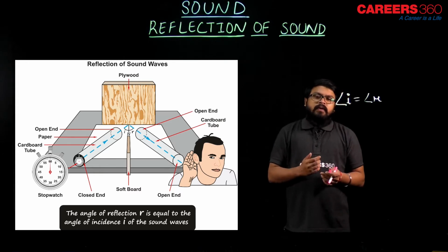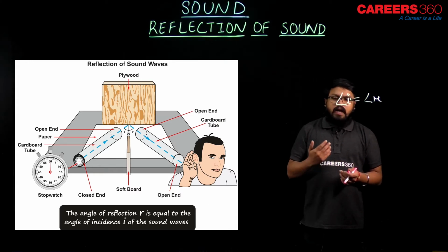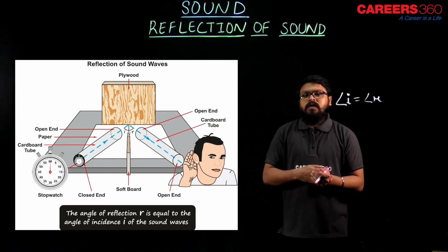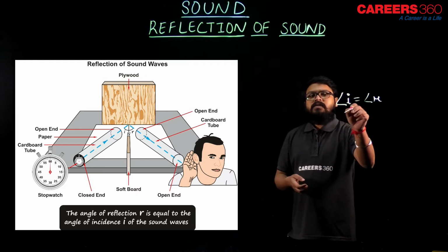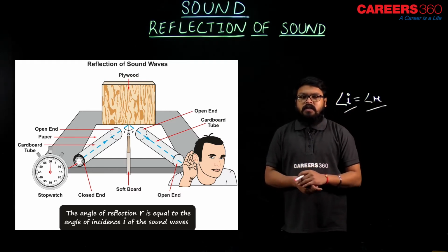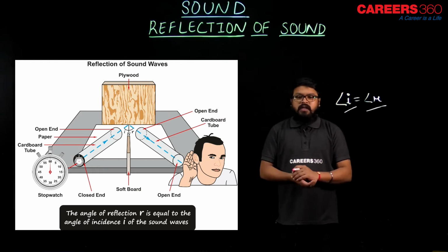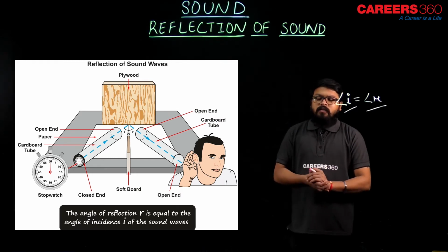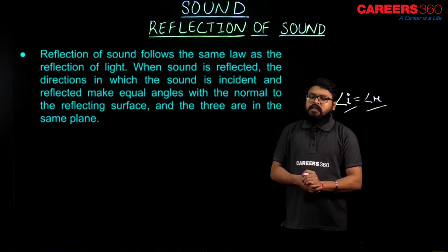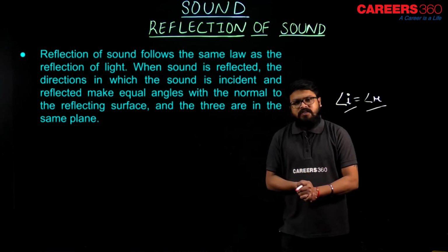So over here the reflected sound and the incident sound both make the same angle, that is, the angle of incidence equals the angle of reflection, same as the light waves. I hope you got that right. So reflection of sound follows the same law as the reflection of light.